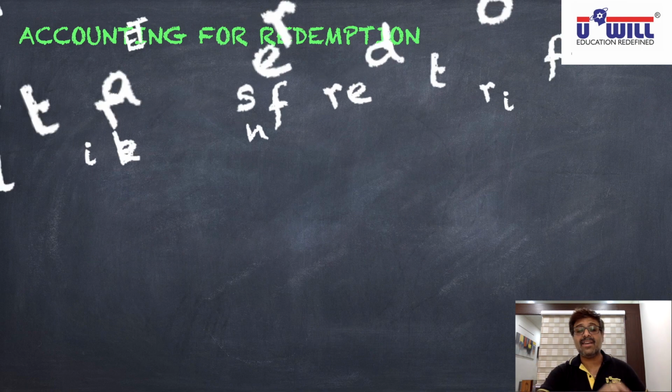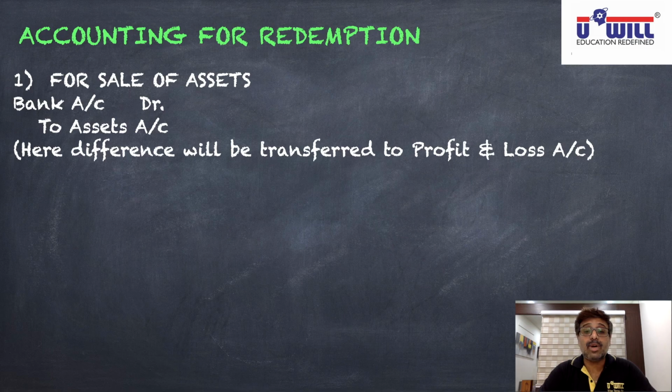So to manage that funds from sale of assets, what entry will we pass? Bank account debit. Okay, we receive the money. So bank is the receiver, debit the receiver, bank account debit, and assets are sold. So assets go out, credit what goes out, the asset account. Here the difference will be transferred to profit and loss account. If you sell at a loss, the entry will become bank account debit, profit and loss account debit, to assets account. And if you sell at a profit, the entry will be bank account debit to assets account, to profit and loss account. So whatever difference remains in this entry will be transferred to profit and loss account.